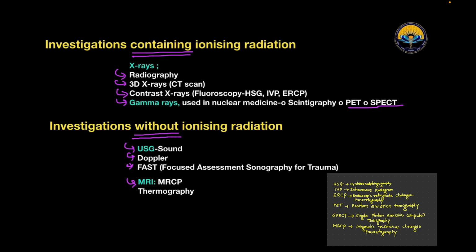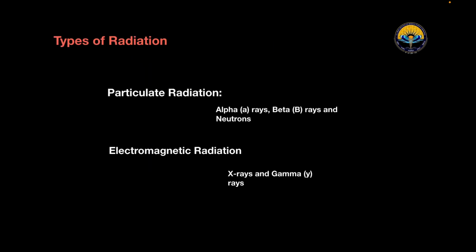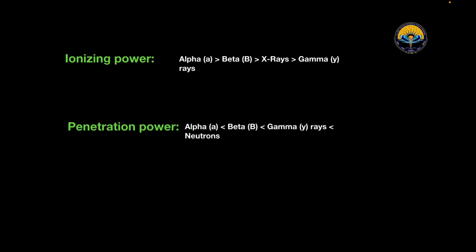So we just discussed that there are investigations containing ionizing radiations. So what are the types of radiations? There are two types: particulate radiations and electromagnetic radiations. In particulate radiations, examples are alpha rays, beta rays, and neutrons, while in electromagnetic radiations, the examples are X-rays and gamma rays. Now, which radiation has the highest ionizing power?